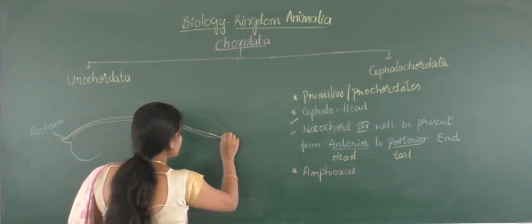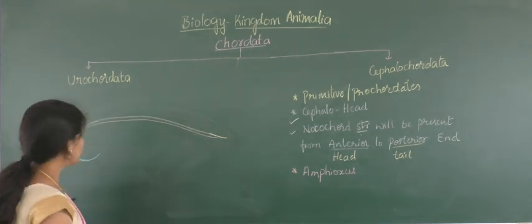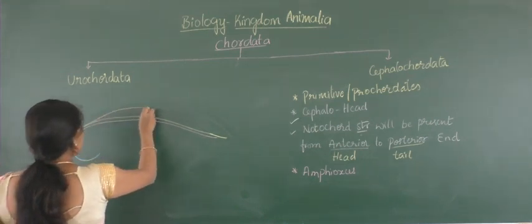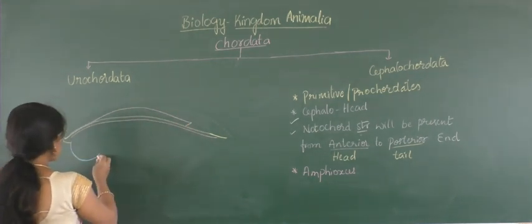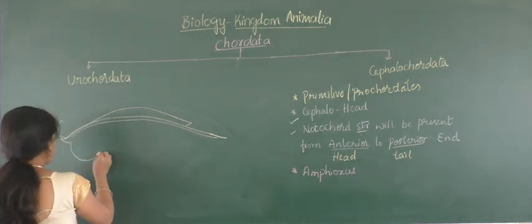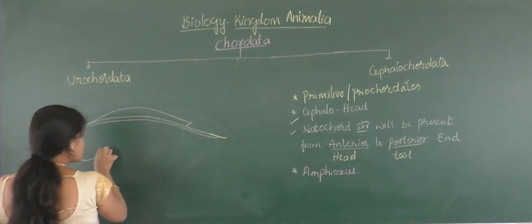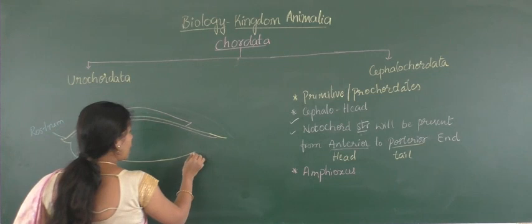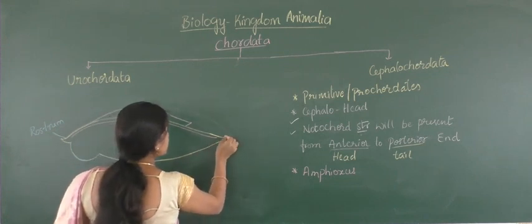Later you can find the presence of fins also here. The next portion of the organism, on the ventral side, has the same streamlined body as fishes and ends as a tail.